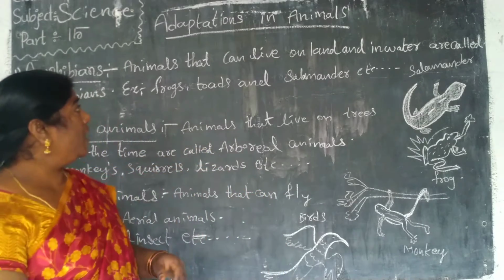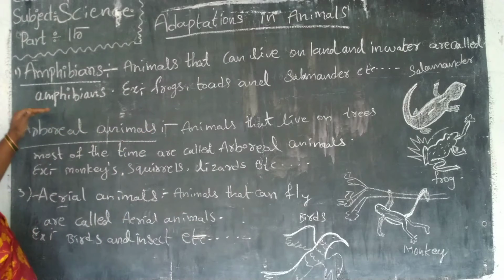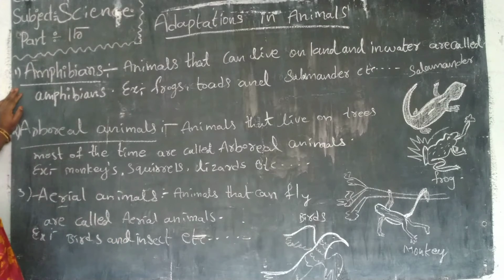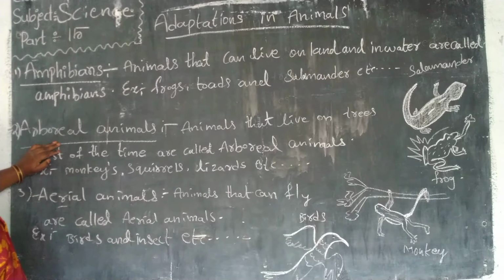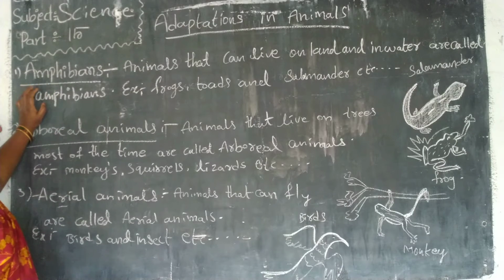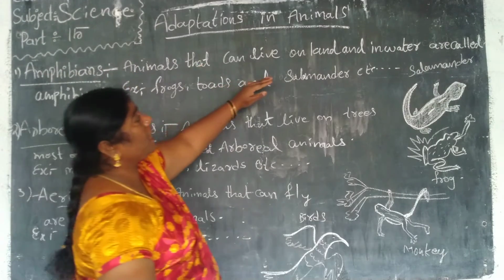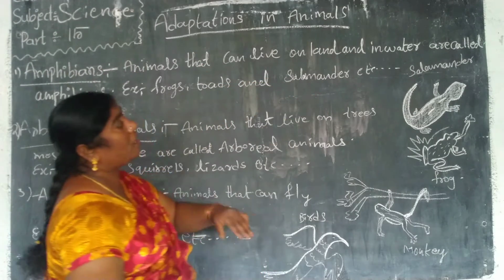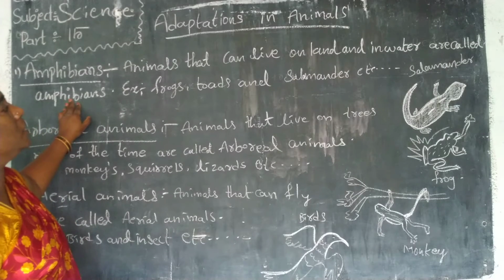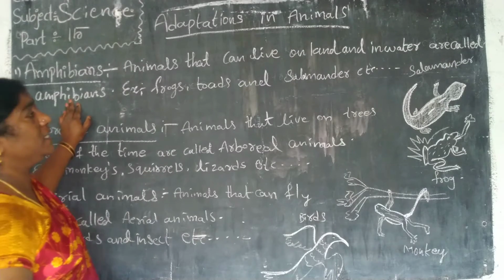Now in this lesson we will discuss the other 3 categories of animals: amphibians, arboreal animals and aerial animals. First, amphibians. Animals that can live on land and in water are called amphibians. Examples are frogs, toads and salmons.